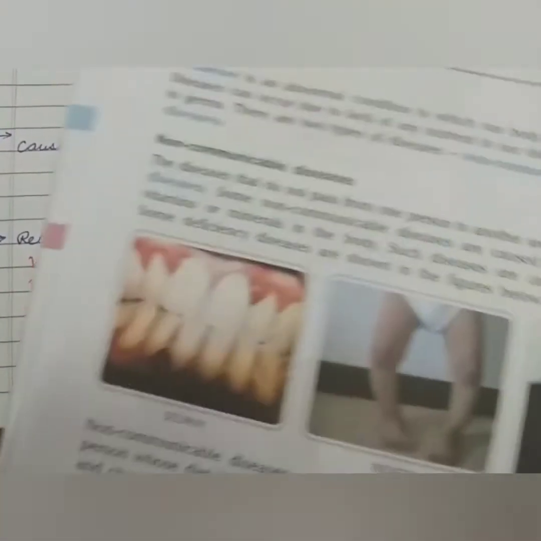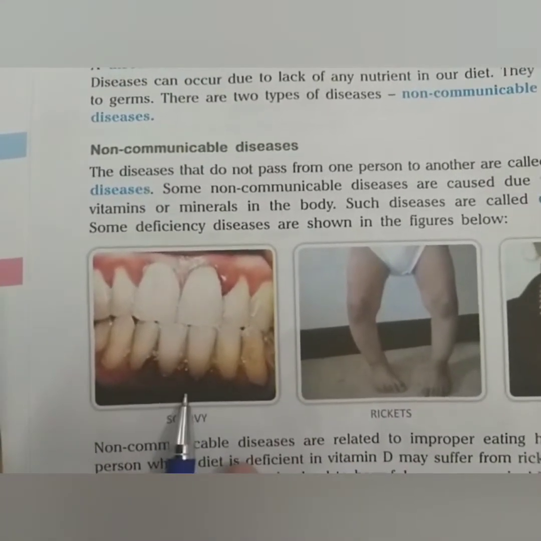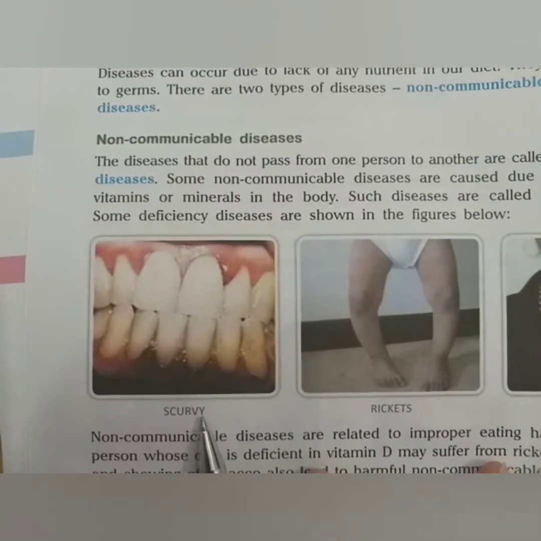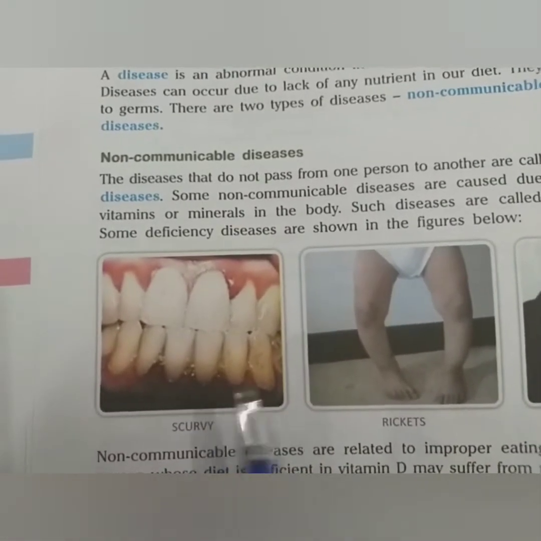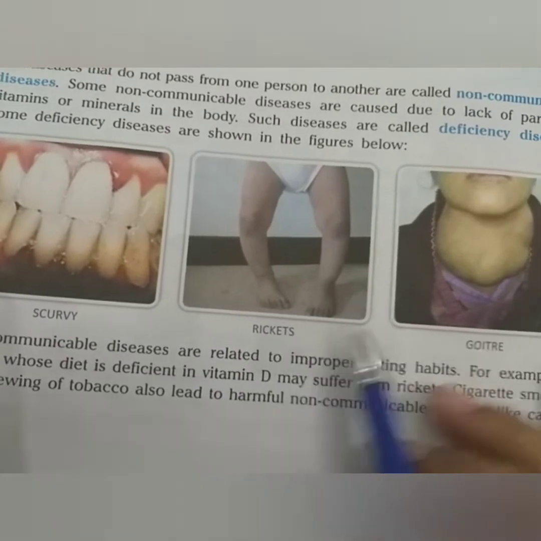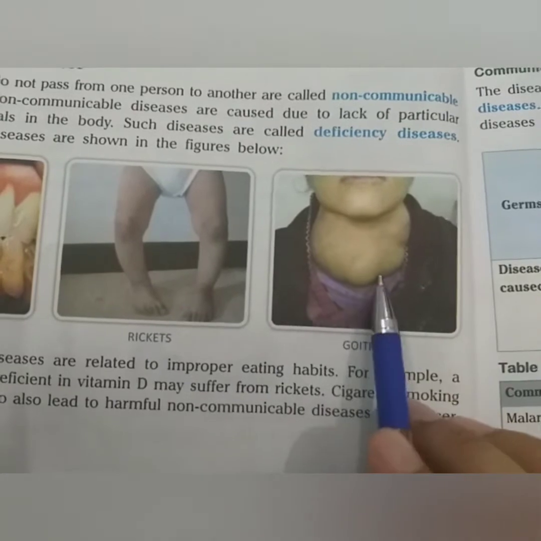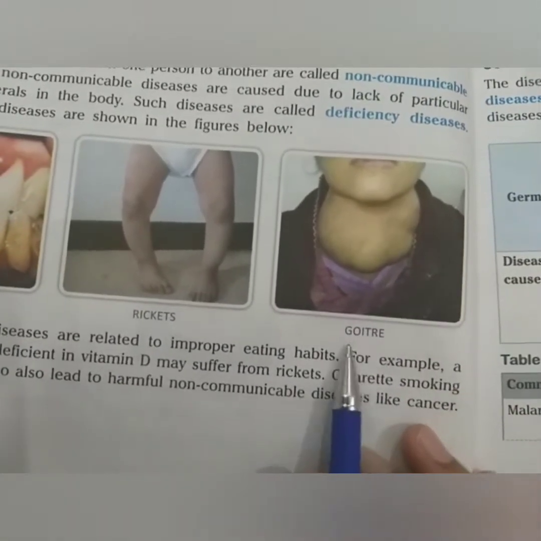So I am going to show some pictures. In this you can see scurvy. This disease occurs due to lack of vitamin C in their diet. This is rickets, due to deficiency of vitamin D, and this is caused by deficiency of iodine in the food, that is goiter.